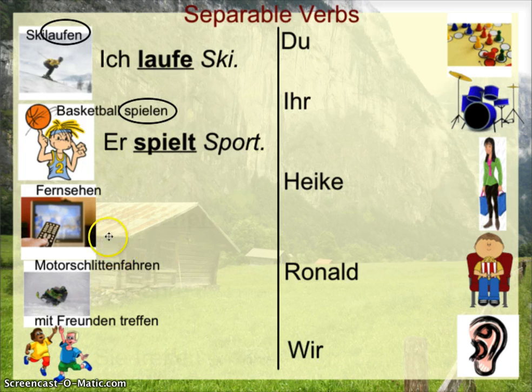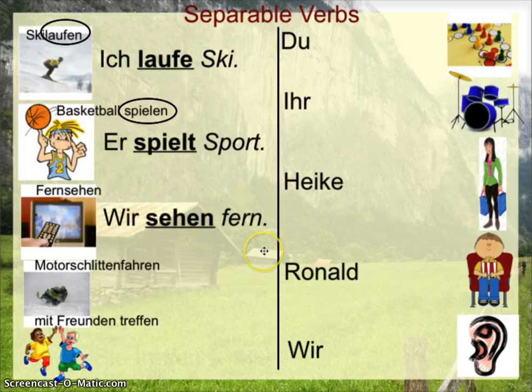Same thing in this next one. Watch TV. What's the verb? Watching or TV? You're right if you said watching. This is going to be sehen, and the word for TV is fern. So to say that we are watching TV, we say wir sehen fern. Snowmobiling is the same thing. In English, we turn it into a verb, so you can say I snowmobile. But in German, snowmobile is the object, not what you do with it. Fahren is what you do.